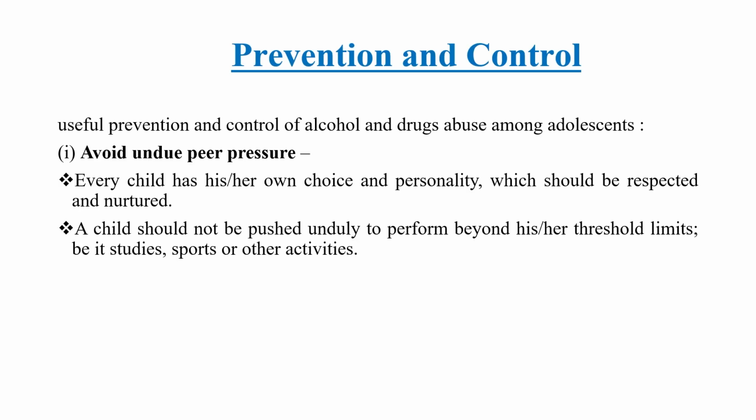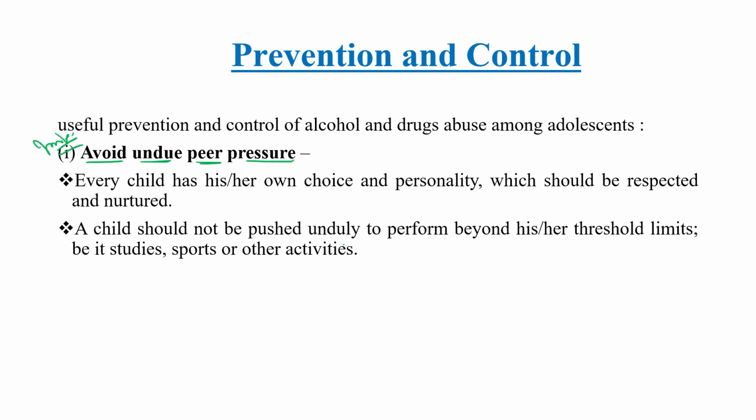Now, how can we prevent and control the overuse of drug and alcohol? First point is to avoid undue peer pressure. It's a very important point.